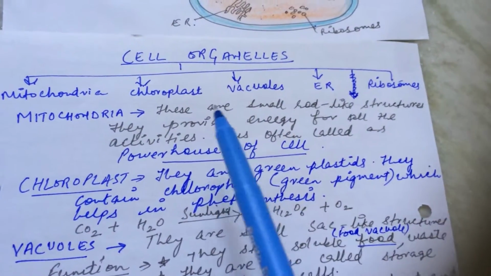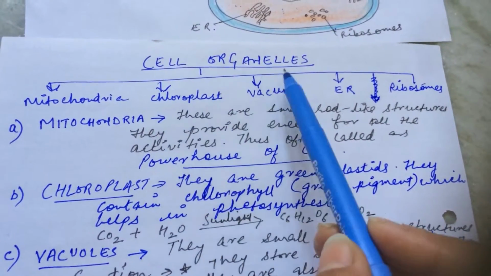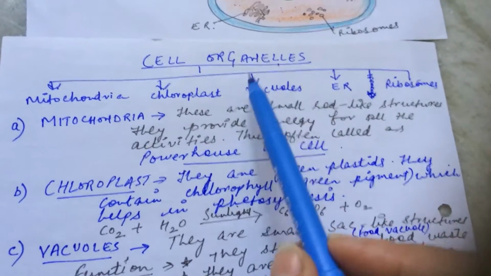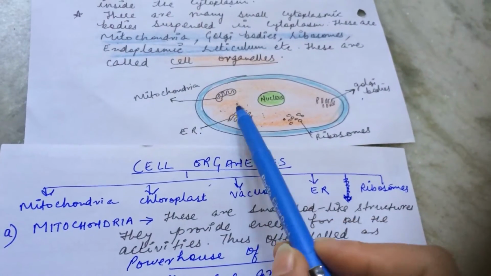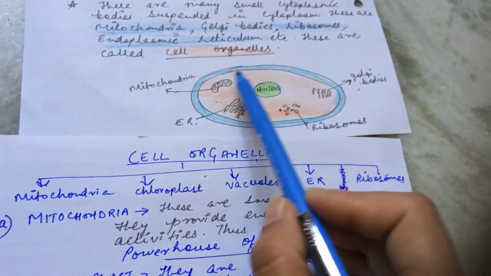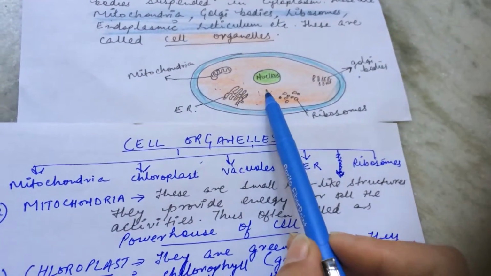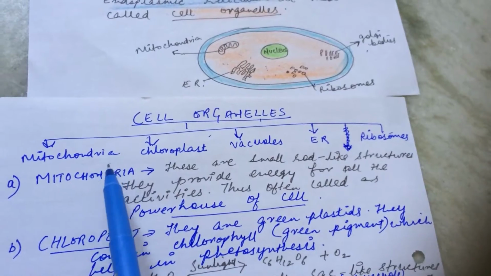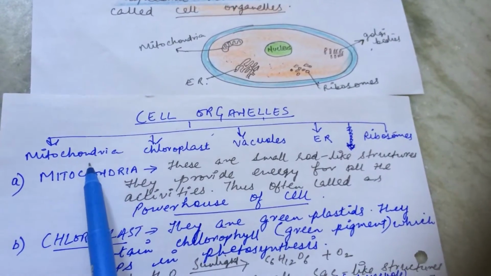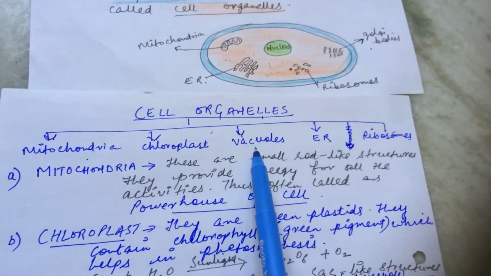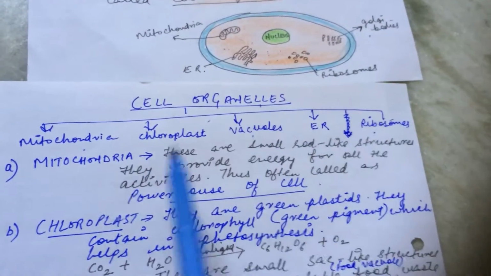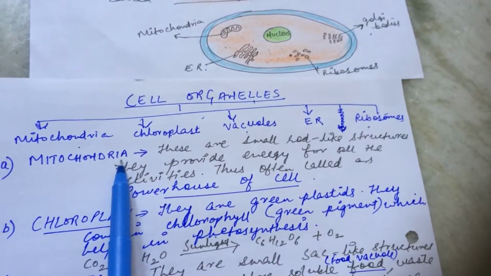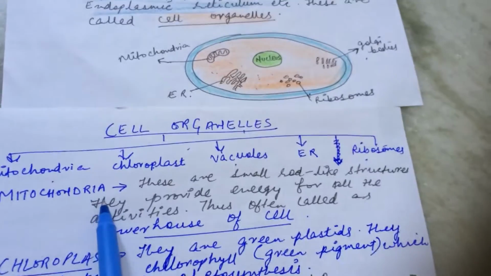Okay, starting with another topic, that is cell organelles, right? So we have already learned what cell organelles are, the small cytoplasmic bodies which are present inside the cytoplasm. So the first one which I'm going to explain to you is the mitochondria, another will be the chloroplast, another is vacuoles, then comes the endoplasmic reticulum, then comes the ribosomes. First with the mitochondria.